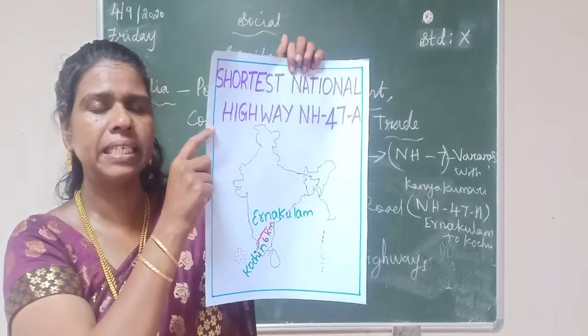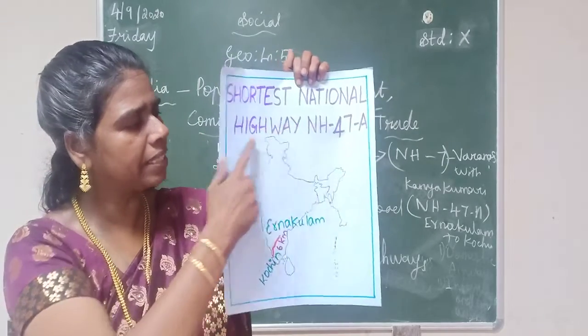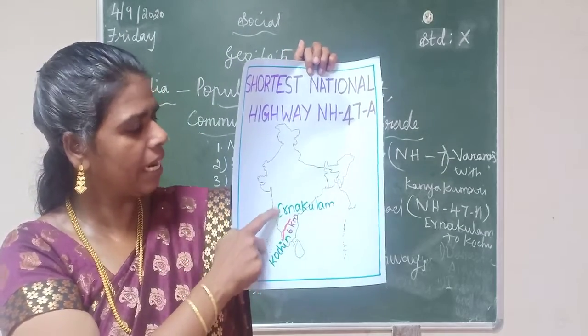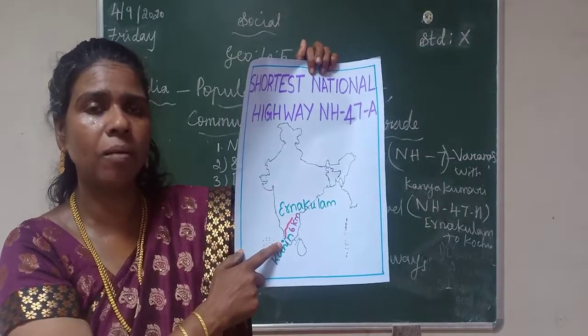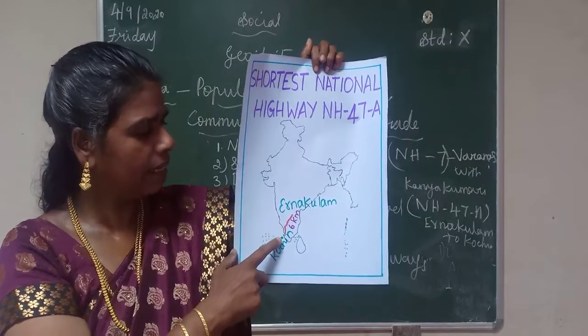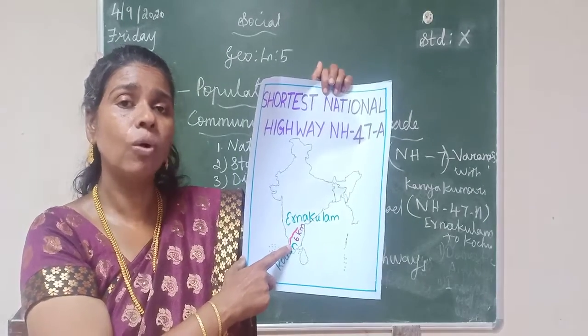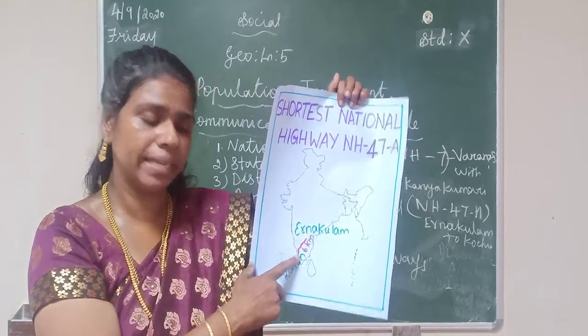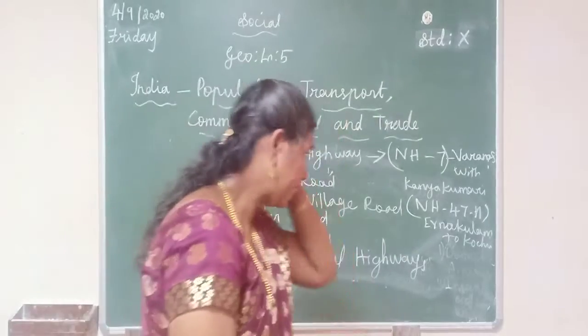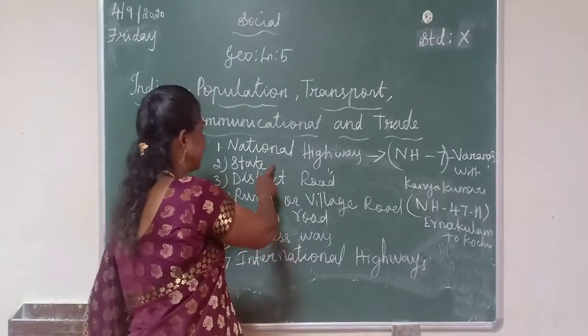The shortest national highway is NH47A. It runs from Ernakulam to Kochi. The length of this road is only 6 kilometers. Okay, students. Then the next one is state highway.